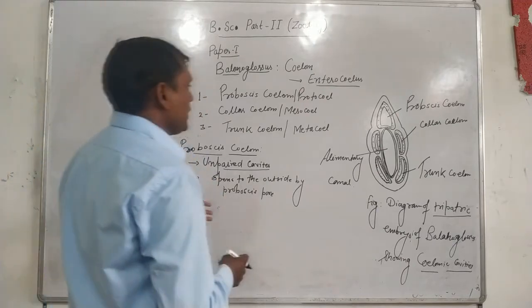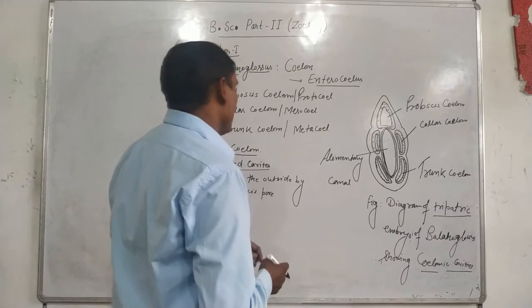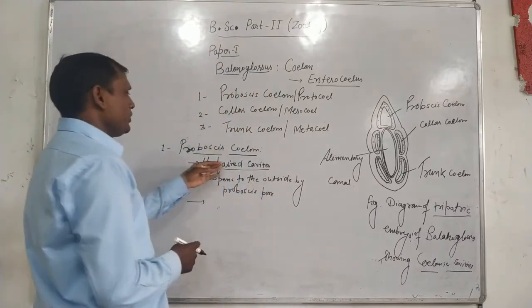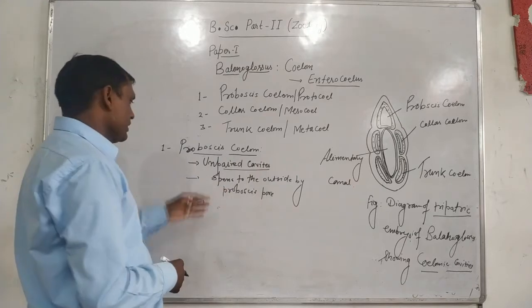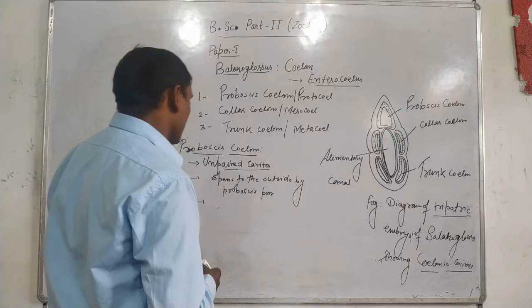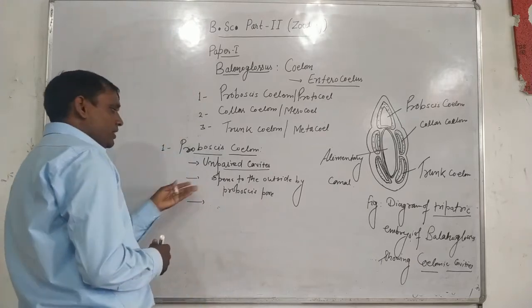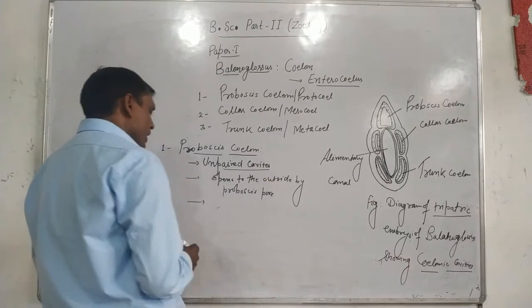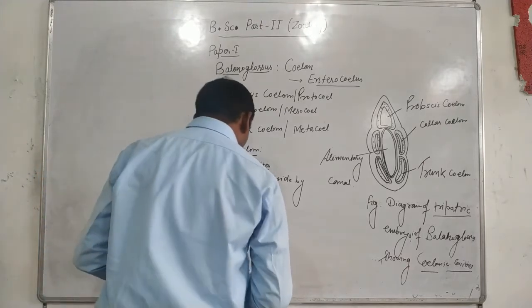These are especially present in the proboscis region. Thus we see that the proboscis coelom is an unpaired cavity that opens to the outside by the proboscis pore, and is greatly obliterated by connective tissue and muscle strands.